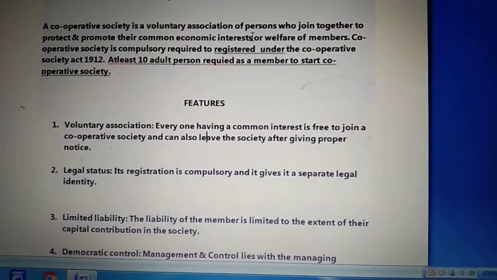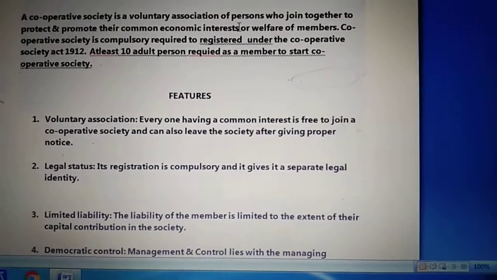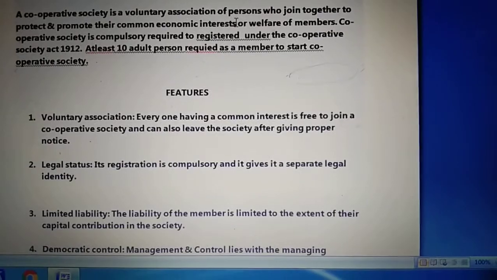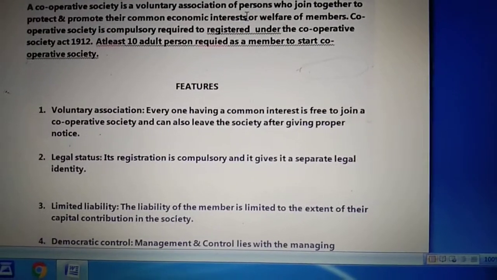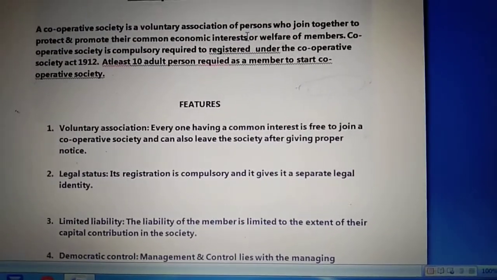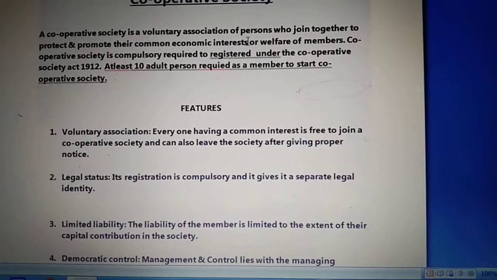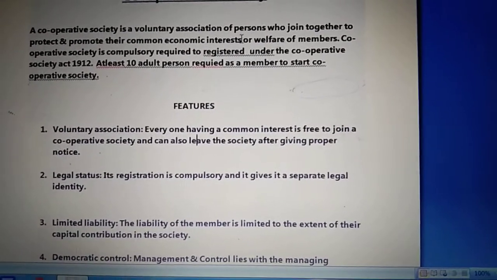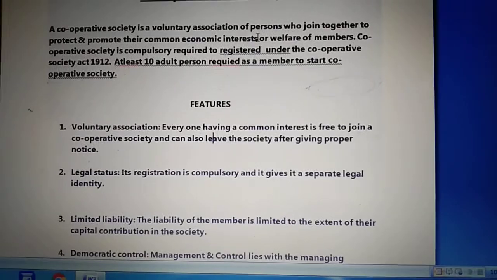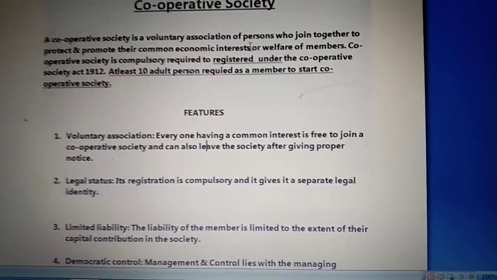Now, the next feature of cooperative society is legal status. I have explained to you children that it's necessary for a cooperative society to register itself under the Cooperative Society Act 1912.